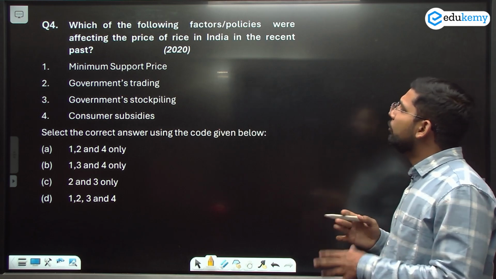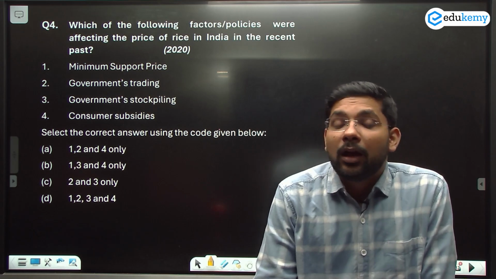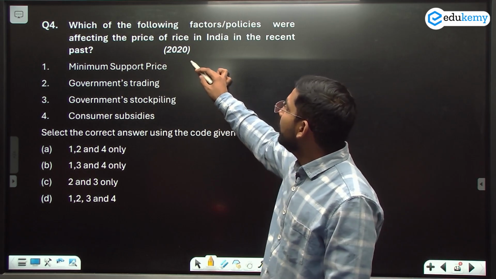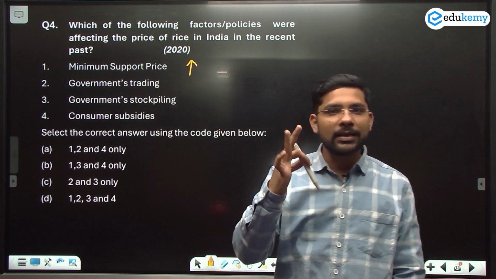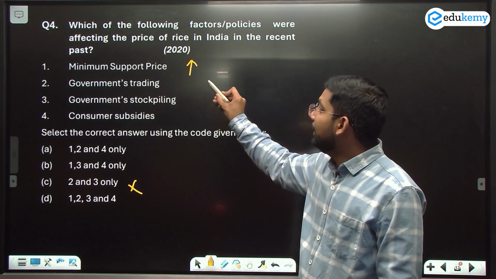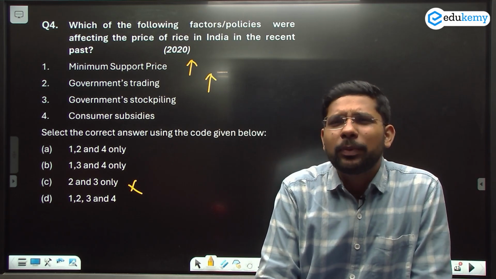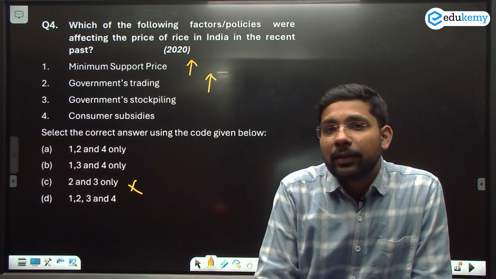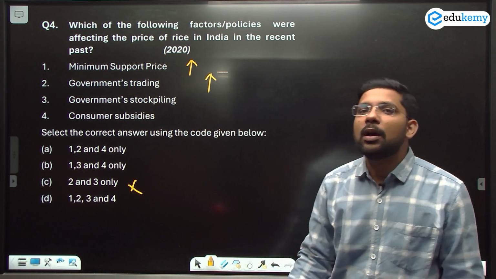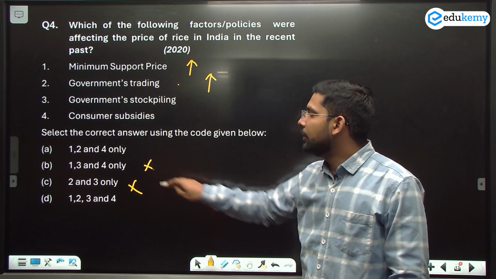Next question is about which of the following factors or policies affect the price of rice in India. What are the reasons that affect the price of rice in India? The first, minimum support price. Yes, if the government is providing a high minimum support price, the price of rice is going to increase. So the first option is right, so I can eliminate option C. Government trading. Yes, the government is trading on the e-NAM portal. The government has changed the export policy and increased export prices, so the traders will sell all the rice to foreign countries. In that case the export will increase. If exports increase, prices in India will start rising. So the second option is also correct, so I can eliminate option B.